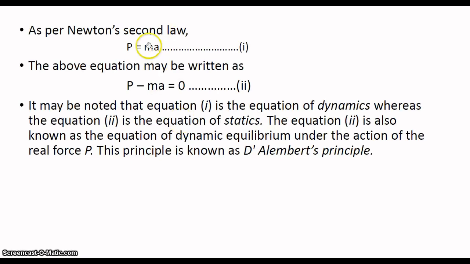Next, as per Newton's second law, P is equal to ma. Then the above equation may be written as P minus ma is equal to 0. We know that the Newton's second law equation is otherwise known as the equation of dynamics. This equation is known as the equation of statics or equation of dynamic equilibrium because it is related to